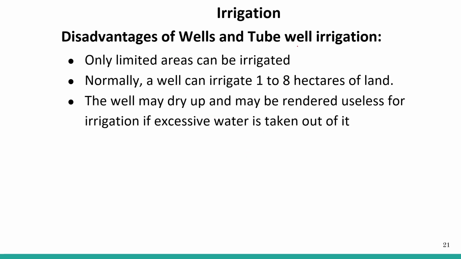Disadvantages of well and tube well irrigation. Only limited areas can be irrigated. We cannot use this well water for larger areas, so we can irrigate only a limited area. Normally, a well can irrigate 1 to 8 hectares of land. The well may dry up and may be rendered useless for irrigation if excess water is taken out of it. Very important: if we take out excess water, then this can make our well dry.